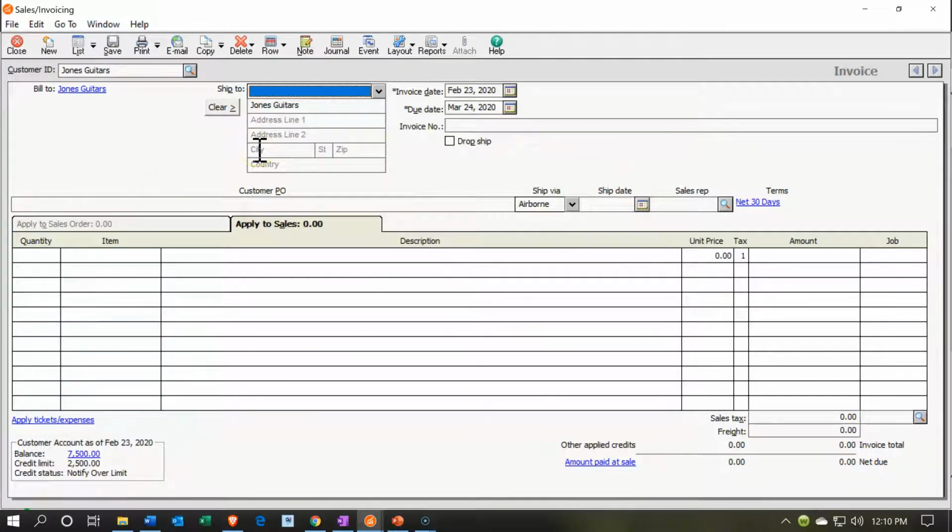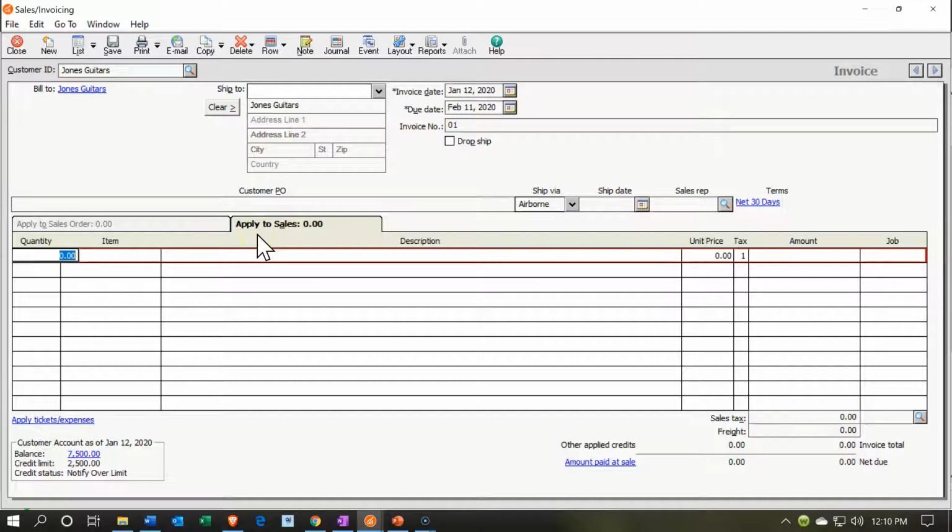So they're on warning, Jones, because you're over your credit limit. And so we're going to say this is going to go to them, and I'm not going to put an address. This is populating from the customer section, which is good, so we set that up already. This is going to be 011220. Invoice date, due date, given the terms that are our default terms, then February 11th. Invoice number, we may need an invoice number, so I'll put a number here. And then we're going to keep this ship date as is. Then we're going to go to apply to sales rather than apply to the sales order. So we're going to apply to the sales here.